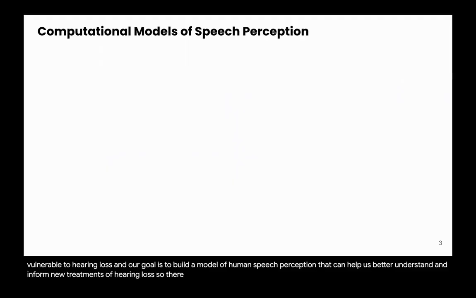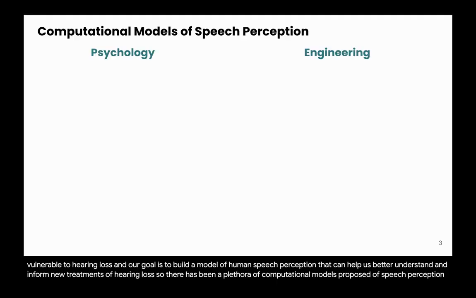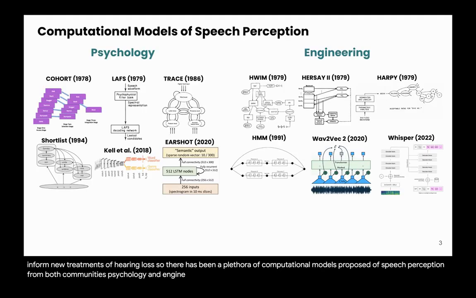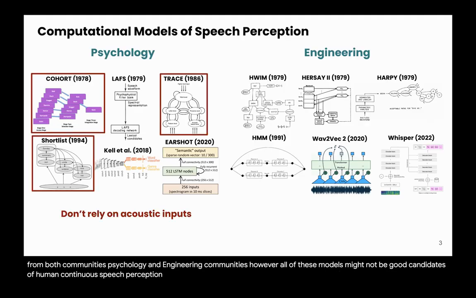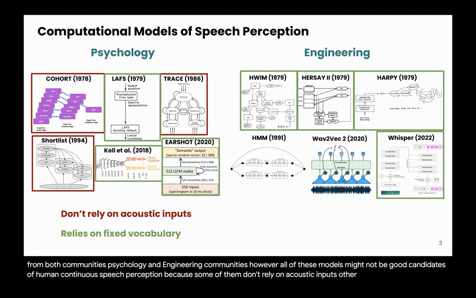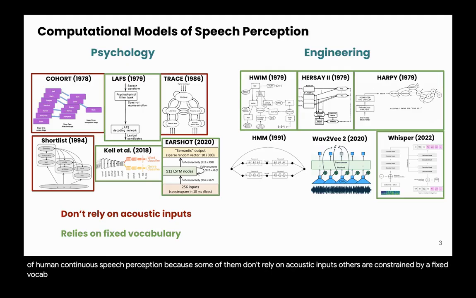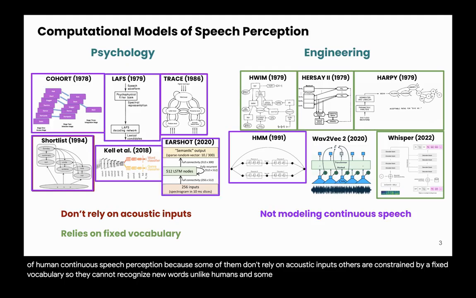So there has been a plethora of computational models of speech perception proposed from both the psychology and engineering communities. However, all of these models might not be good candidates of human continuous speech perception because some of them don't rely on acoustic inputs. Others are constrained by a fixed vocabulary, so they cannot recognize new words, unlike humans. And some models don't account for the continuous nature of speech.